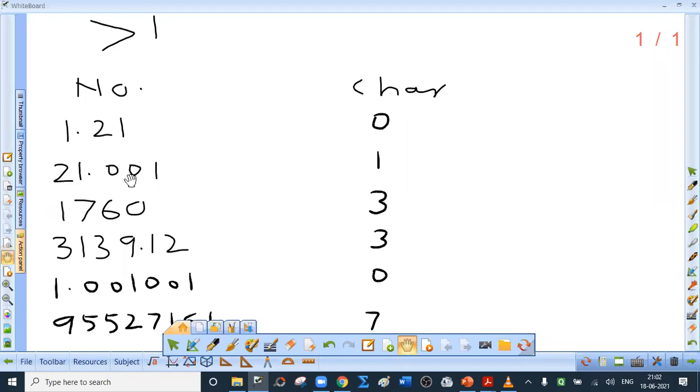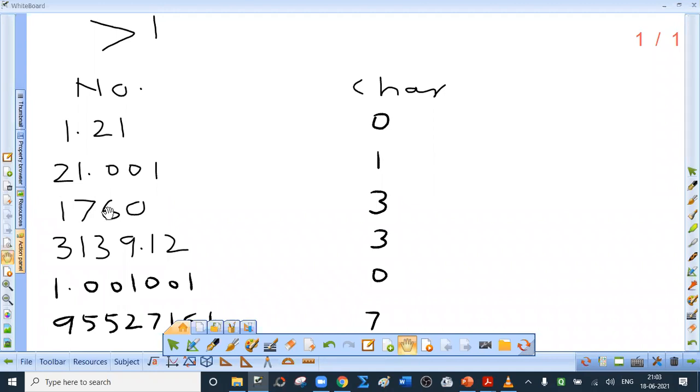See, I will tell you logic once again. I have asked you what is the approximate value of log 21. 10 raised to 1 is 10. 21 is greater than 10. So log value is more than 1. What is 10 square? 100. 21 is less than 100. So log value will be less than 2. I'm telling you that only 1 point something. So what is characteristic? It is number of digits in the integral part minus 1.